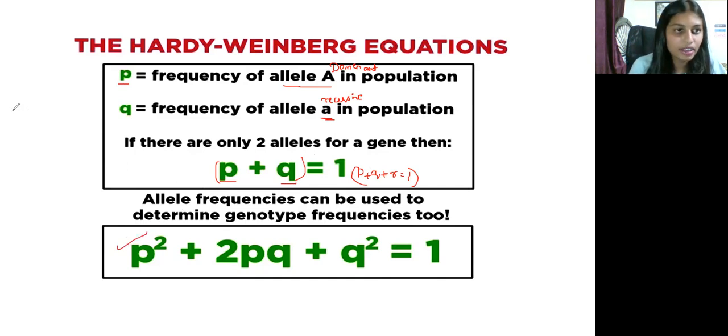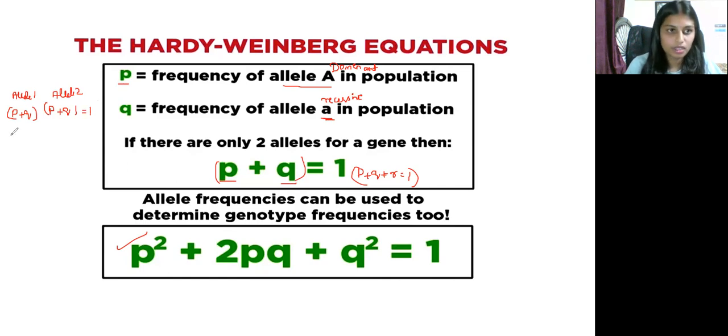So how did they identify it? Here you can see P plus Q, this is allele 1, and here again P plus Q, that is allele 2, and it is equal to 1. To find this equation, P plus Q is multiplied by P plus Q. So P into P is P square.